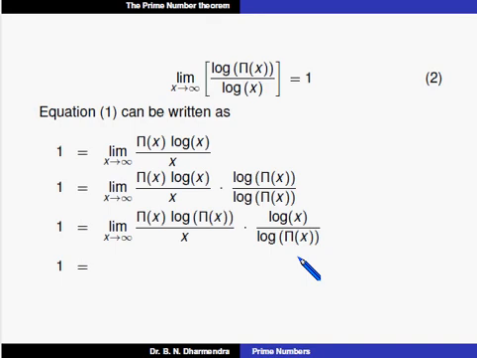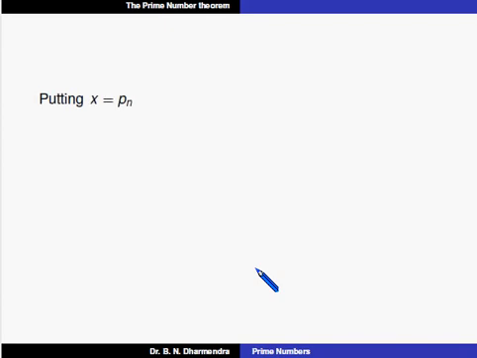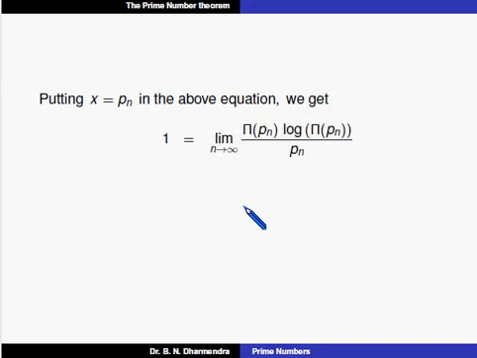So 1 is equal to limit as x tends to infinity of pi of x into log of pi of x divided by x, into 1. Now putting x equal to p of n, in the above equation we get 1 is equal to limit as n tends to infinity of pi of p of n into log of pi of p of n divided by p n, where p n is the nth prime.